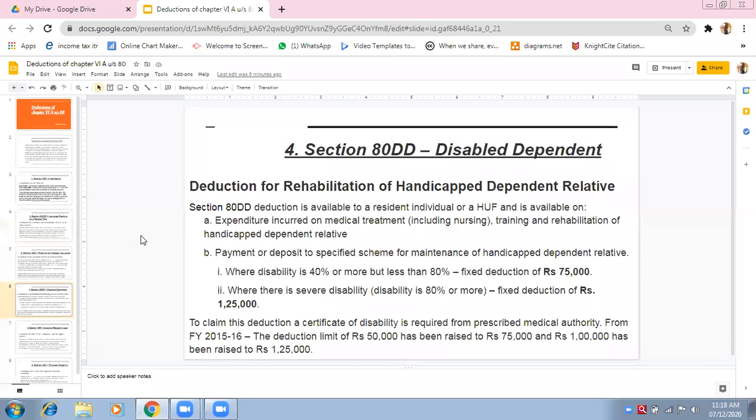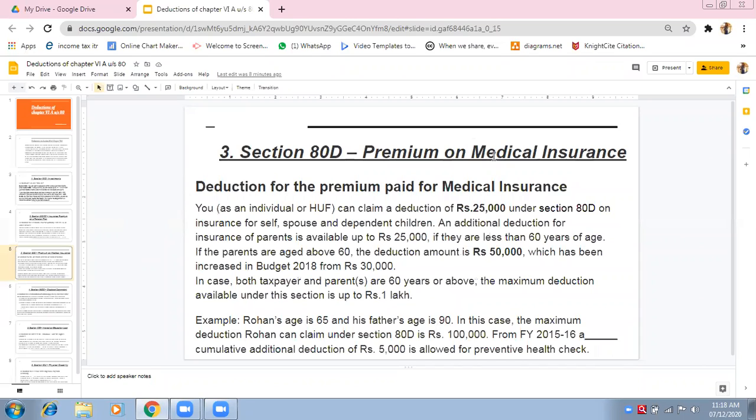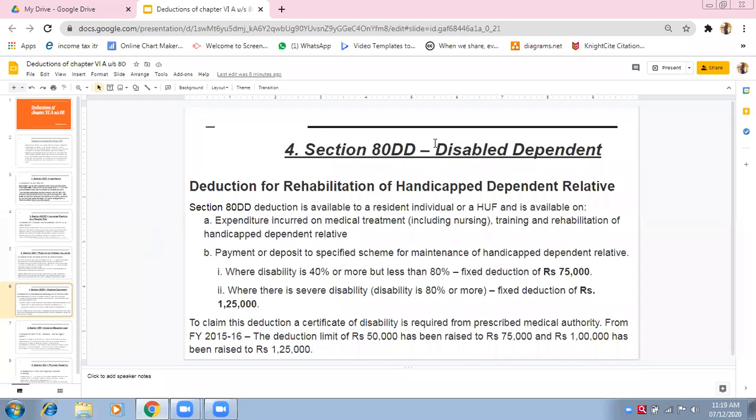Now come to section 80DD. It is altogether different. It is not related to section 80D, nor to section 80C or 80CCC. Now let us see what this is. Section 80DD is for disabled dependent. Here double D means disabled, dependent. In 80D, there is only one D, for medical insurance premium.